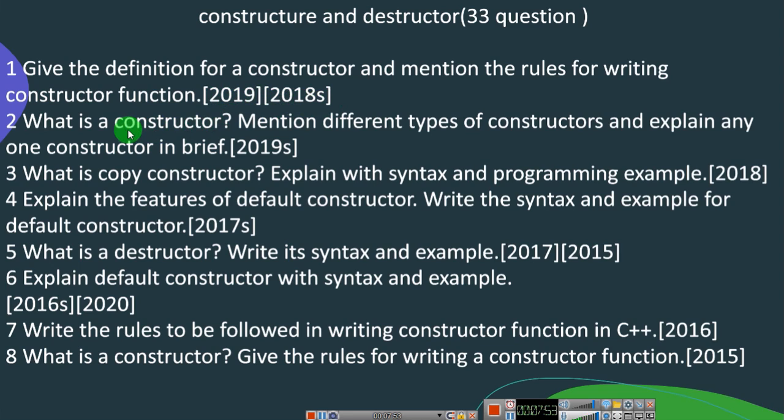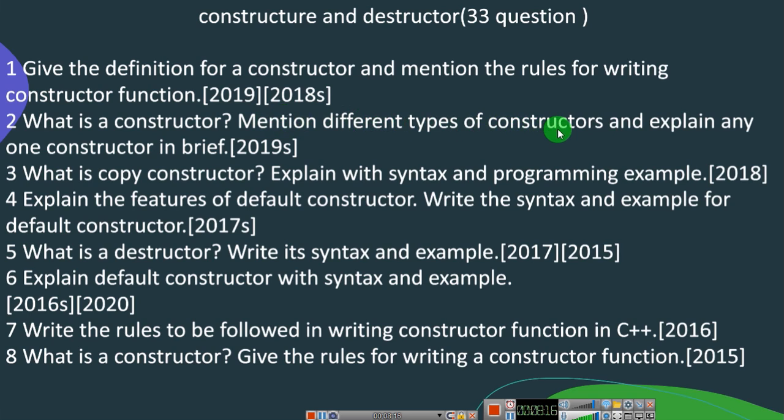So the next one is, what is constructor? Mention the different types of constructor and explain any one constructor in brief, they have asked. So here you can see in 2019 supplementary they have asked this question. So first you are going to write the definition of the constructor, that carries 1 mark. Then they have told to mention the different types of constructor.